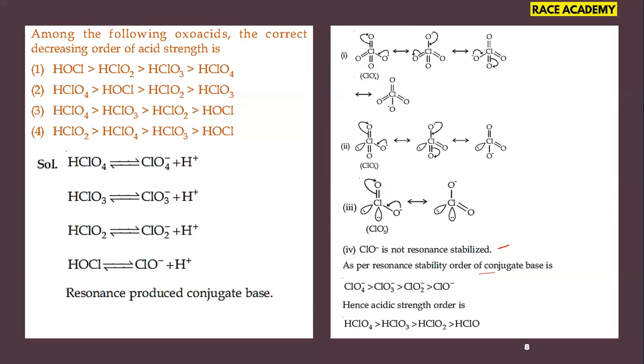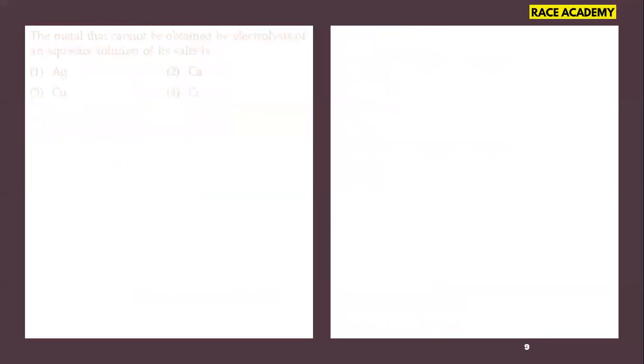That means in the question, for the correct decreasing order of acidic strength, when the base is more stable, then that acid is said to be more acidic. So our third option matches with the analysis we have done. So the third option is the right option. This question was asked from the oxo acids of chlorine, from the p block elements chapter, class 11, class 12. Hope you understand. Next, move to the next question.